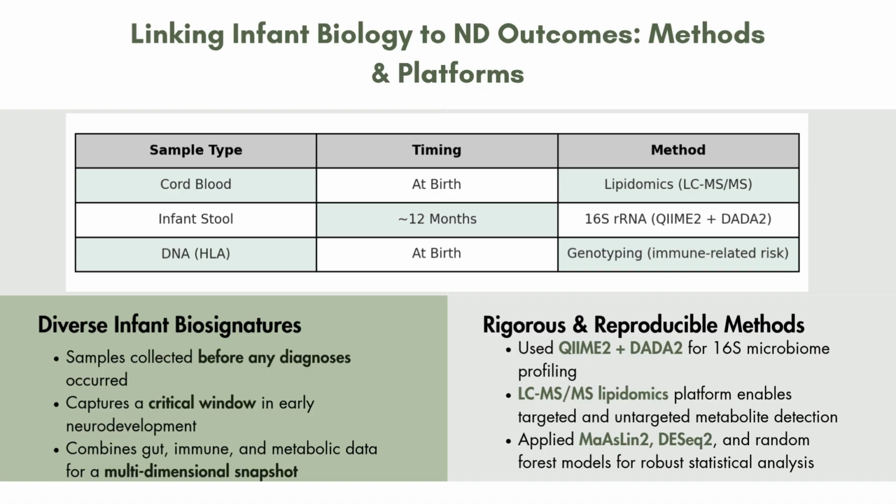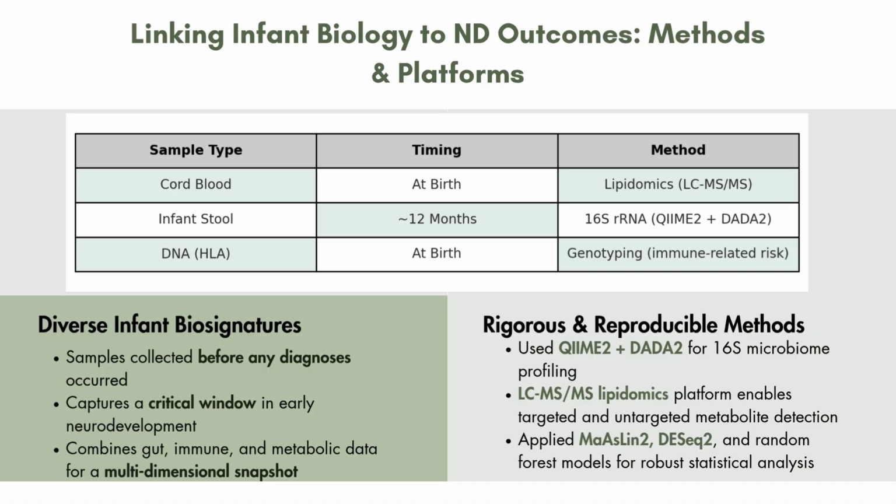Infant stool samples were also collected around 12 months of age, and this used a process called 16S rRNA sequencing, specifically using QIIME2 and DADA2. These pipelines are standard in microbiome studies and allow for high resolution profiling of the gut bacterial community. This study also incorporated genetic risk data, sourced by genotyping HLA alleles, and it focused on those that are linked to immune-related traits that could modify neurodevelopmental vulnerability.